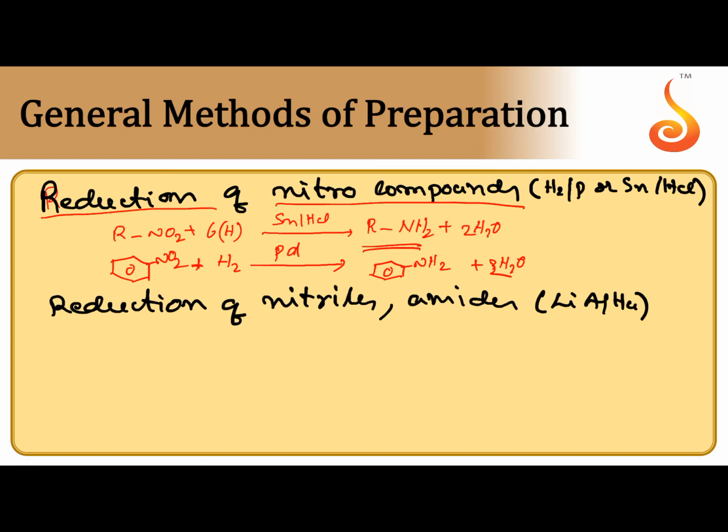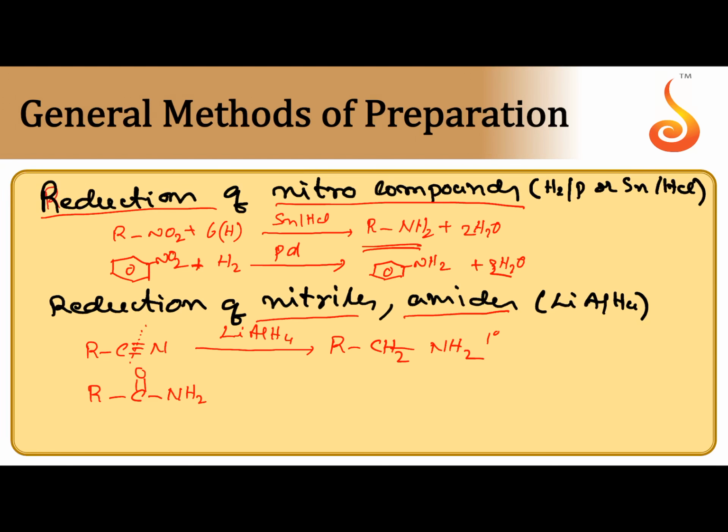Next method, by the reduction of nitriles and amides. RCN, when it is subjected to reduction by means of a strong reducing agent, lithium aluminum hydride followed by hydrolysis, that is understood. 2 pi bonds are broken, RCN remains present. C takes 2 hydrogens, N takes 2 hydrogens, we can get 1-degree amine. By this method we can prepare only 1-degree amine. Amide we can take RCONH2, 1-degree amide.